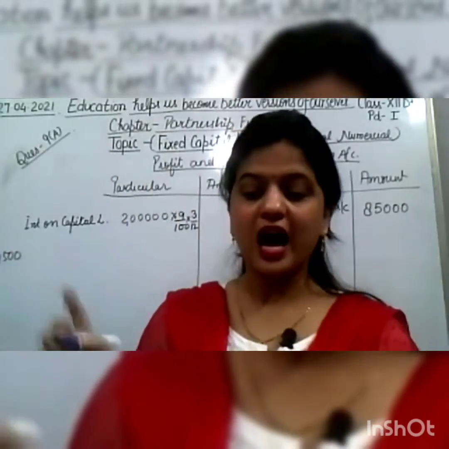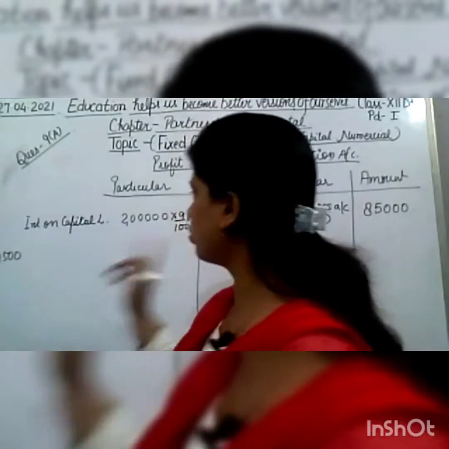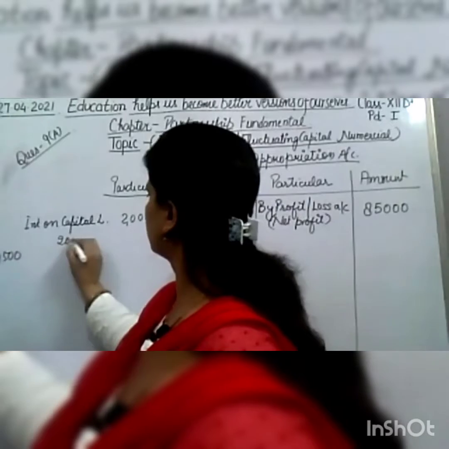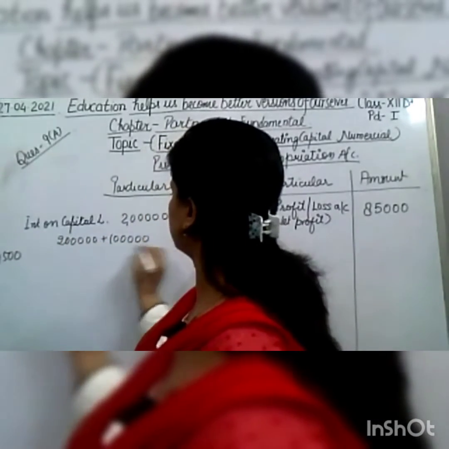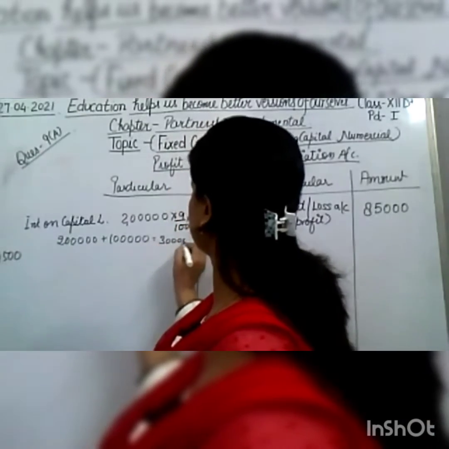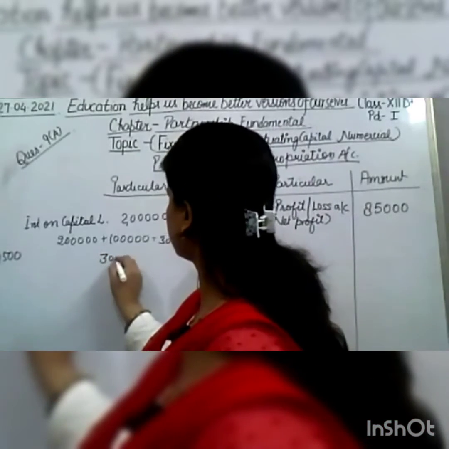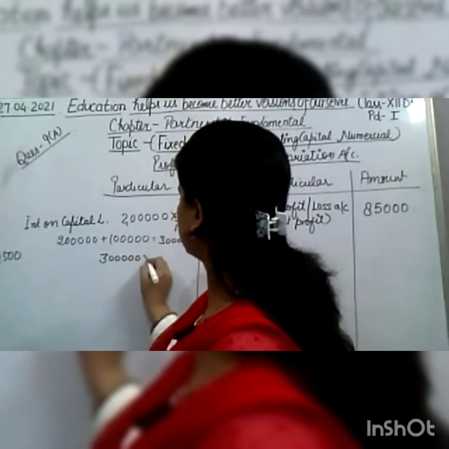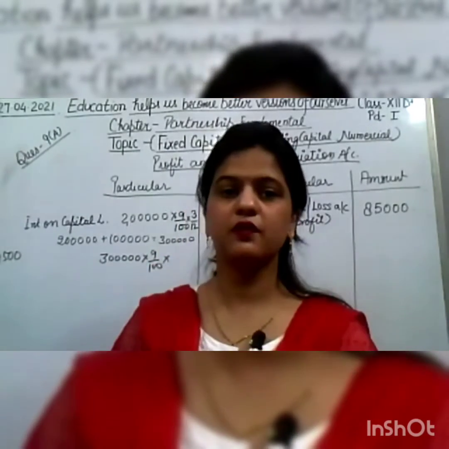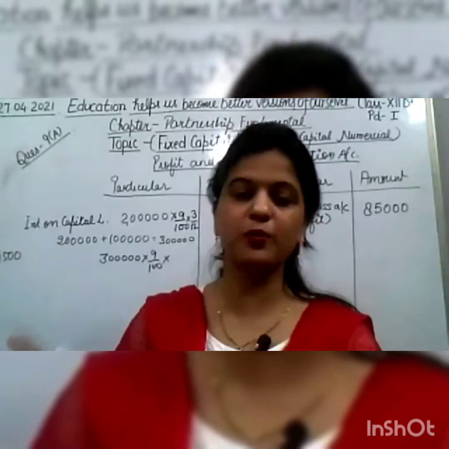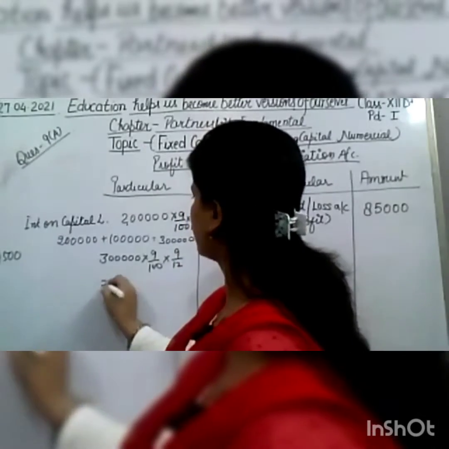Afterward, on 1st July, L brought additional capital. So 2 lakh plus 1 lakh will become 3 lakh. Now we have to calculate on 3 lakh at 9%. How many months? From July to 31st March, that will be 9 months, 9 by 12. Then how much will we get?